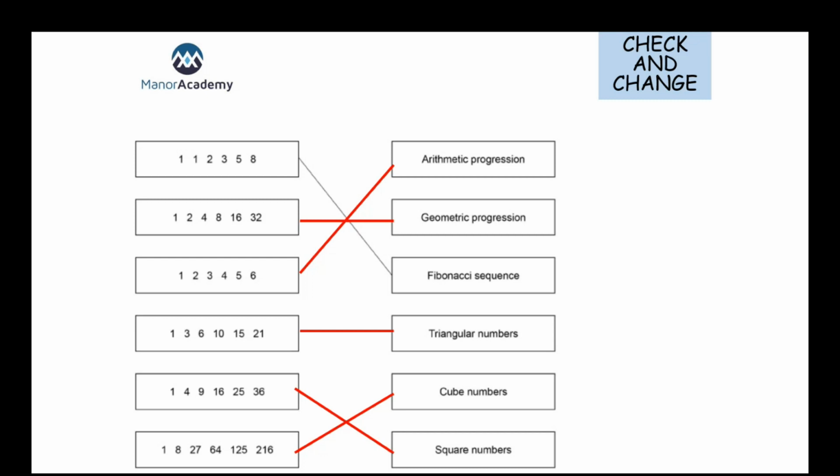Now, if I was faced with this exam question, I wouldn't necessarily go down the left-hand side and do them in the order that I've just gone through them. I might not necessarily know some of them straight away. So I'd have a look through and I'd do the ones that I definitely know. Hopefully we'd be able to spot the 1, 2, 3, 4, 5, 6 as an arithmetic sequence. Hopefully we'd be able to spot our square numbers, we should know those, and our cube numbers as well. We should be knowing those off the top of our heads.